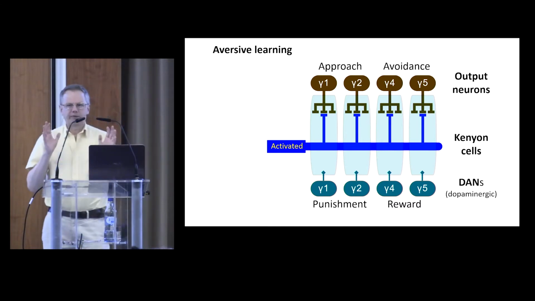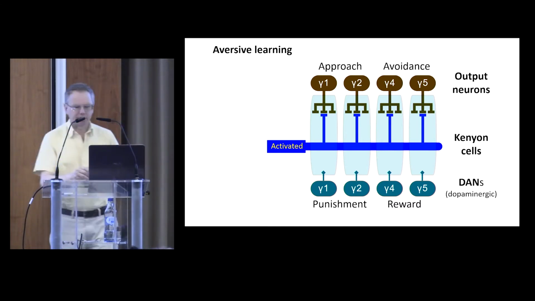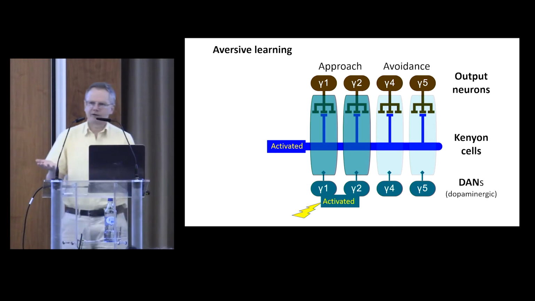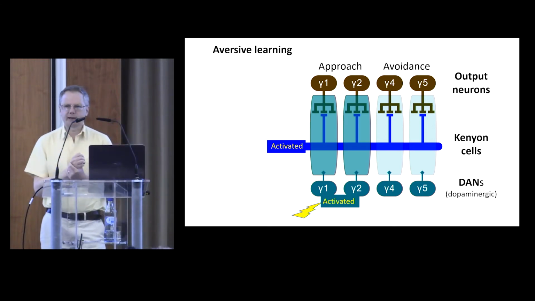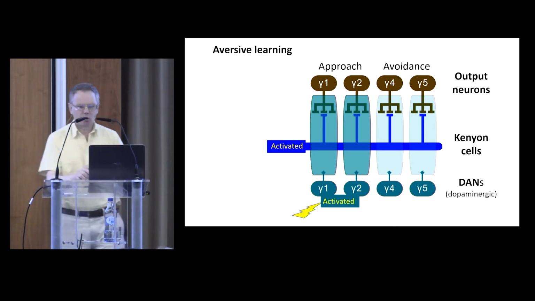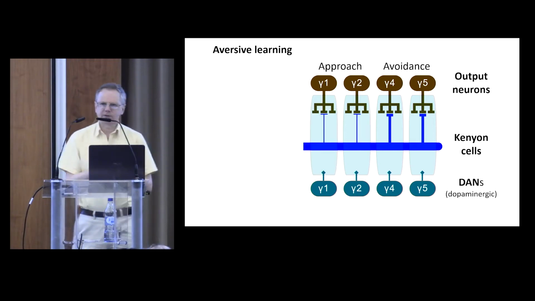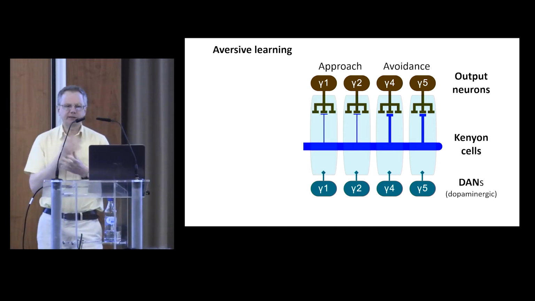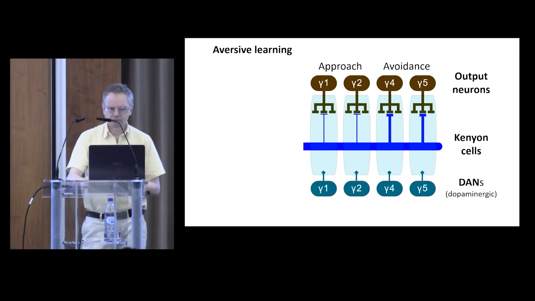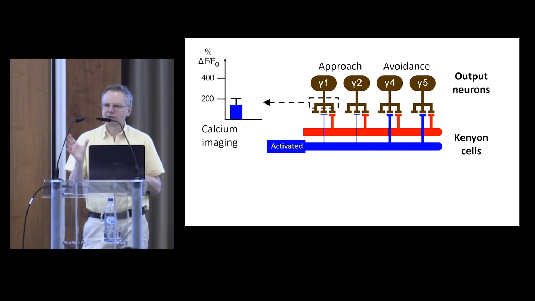So, if a Kenyon cell is activated by an odor, and then we deliver an electric shock, which activates the gamma 1 and gamma 2 DANs, that combination results in depression of the synapses in the gamma 1 and gamma 2 compartments. So this is not Hebbian learning. It's synaptic depression, and it's triggered by excess dopamine. And we can measure this effect.